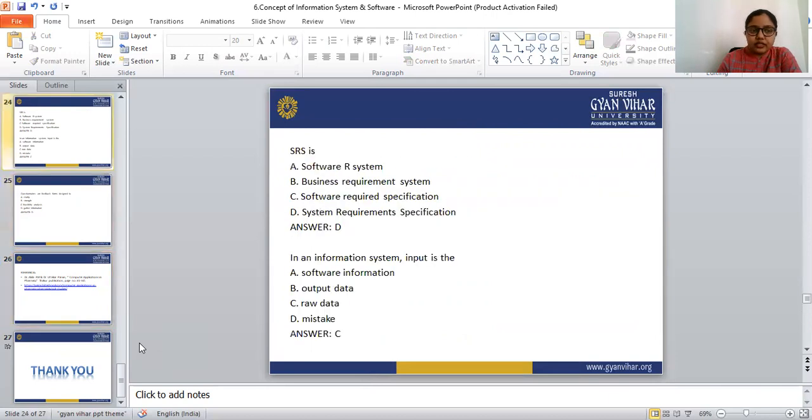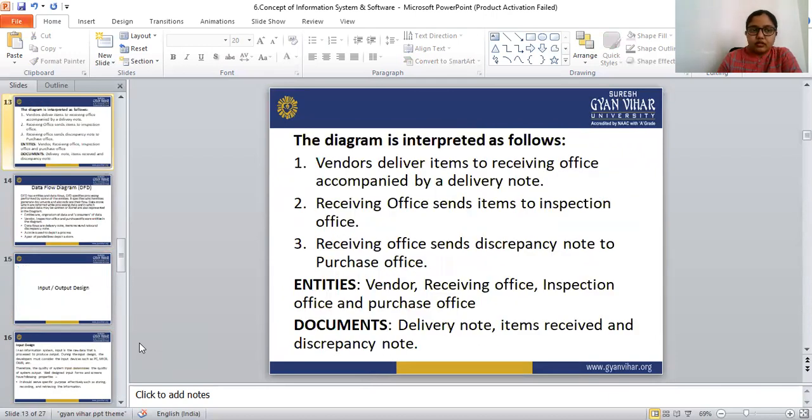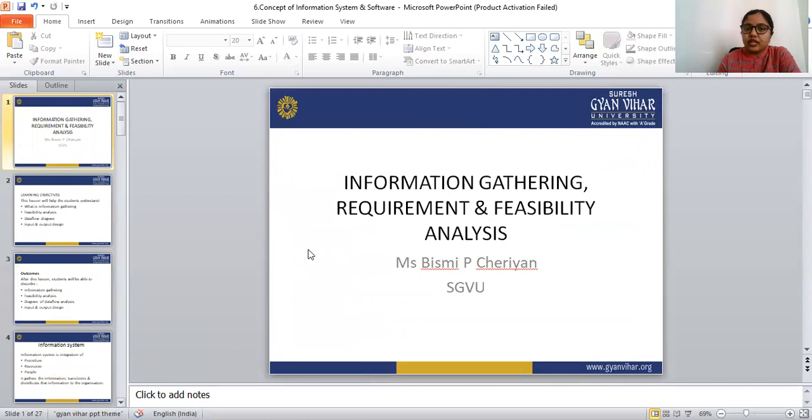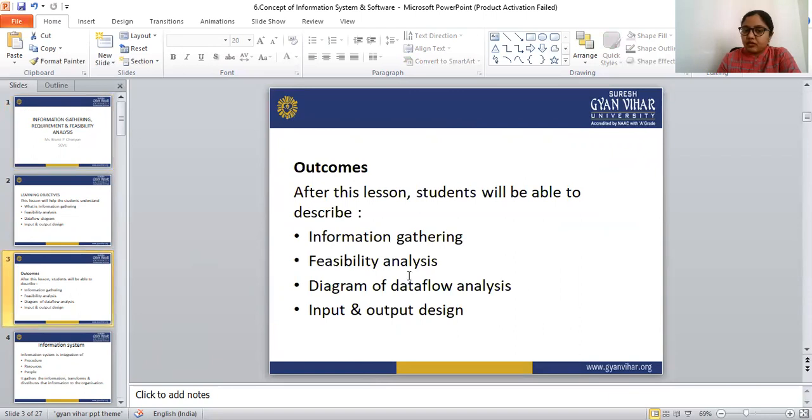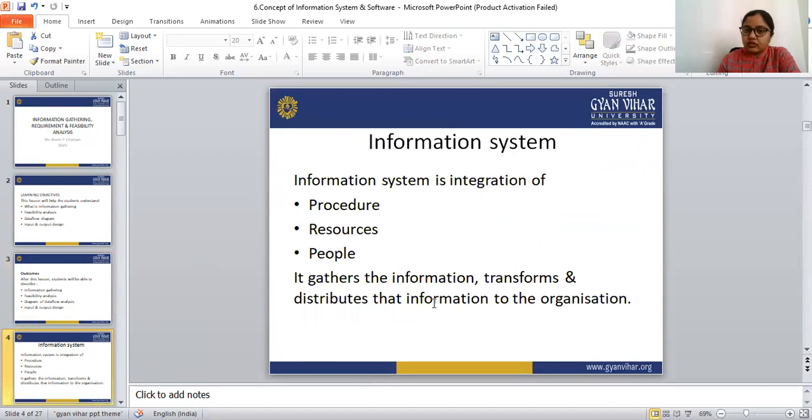So we have completed and learned all about the information gathering system, feasibility analysis, data flow diagram, and input and output design. I'm summarizing all the topics. An information system is the integration of procedures, resources, and people that together gather, transform, and distribute information to the organization.